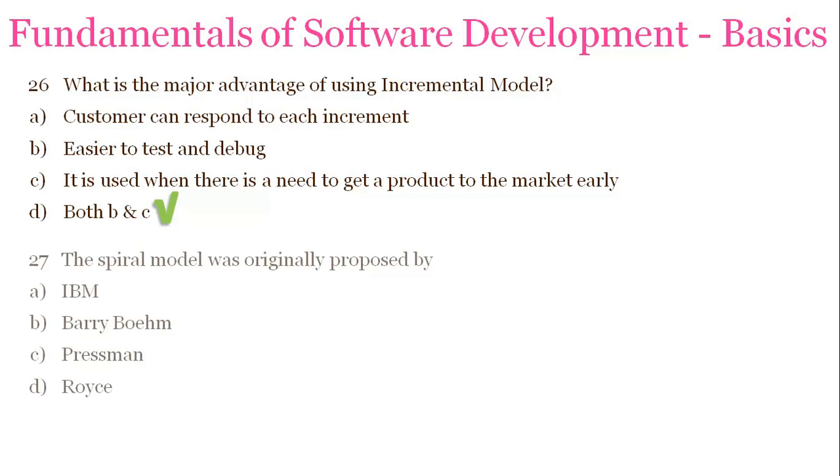Your next question is, the spiral model was originally proposed by IBM, Barry Boehm, Pressman, Royce. If you have gone through the theory of spiral model very closely, you will get to know that spiral model is also known as Boehm's model. So the answer is Barry Boehm.